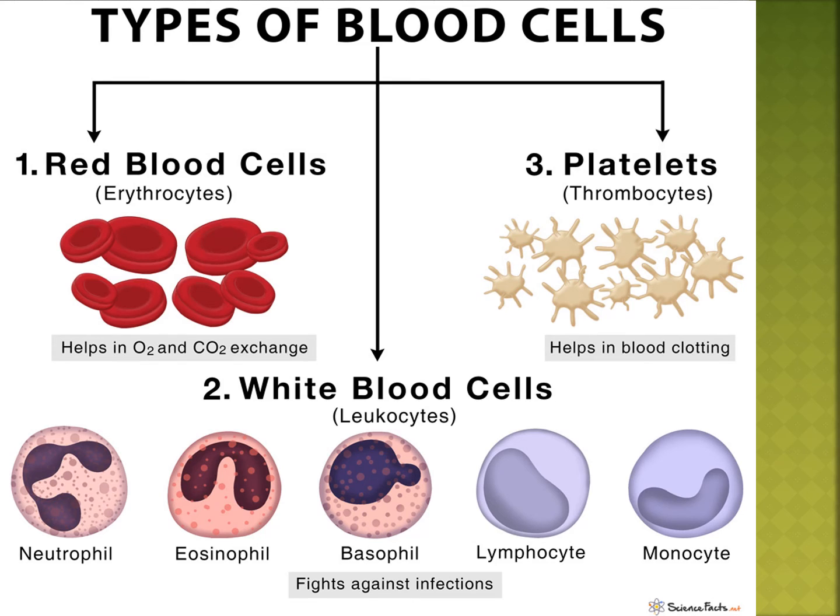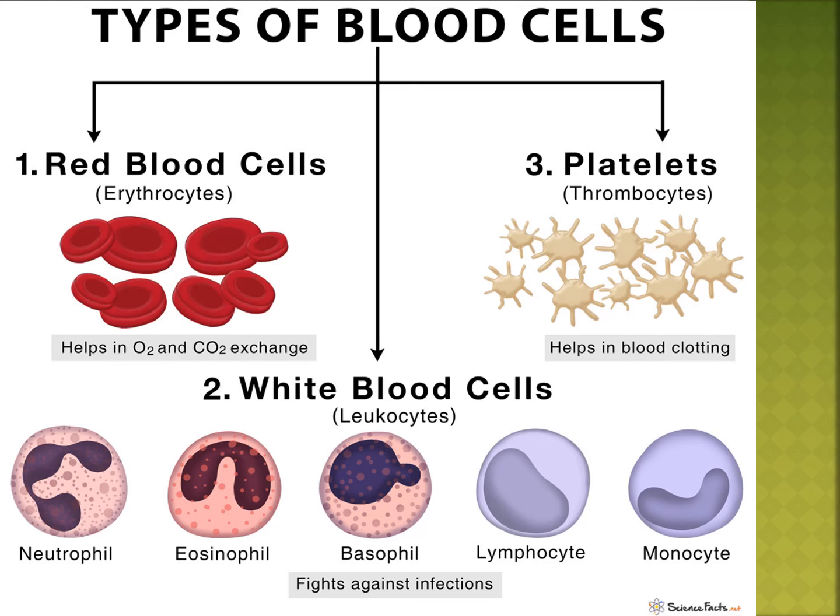Carbon dioxide collected from the cells to the lungs is why hemoglobin is known as a respiratory carrier. What is a respiratory carrier? Hemoglobin helps transport oxygen to the cells and carbon dioxide from the cells to the lungs.